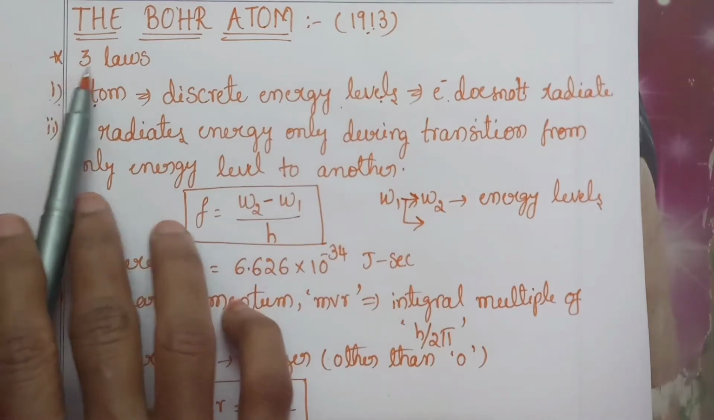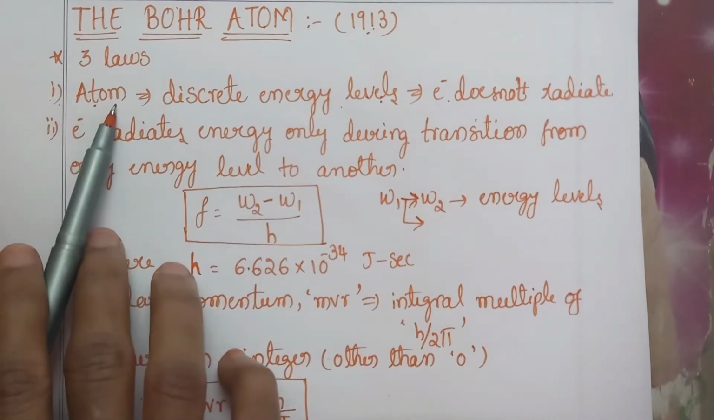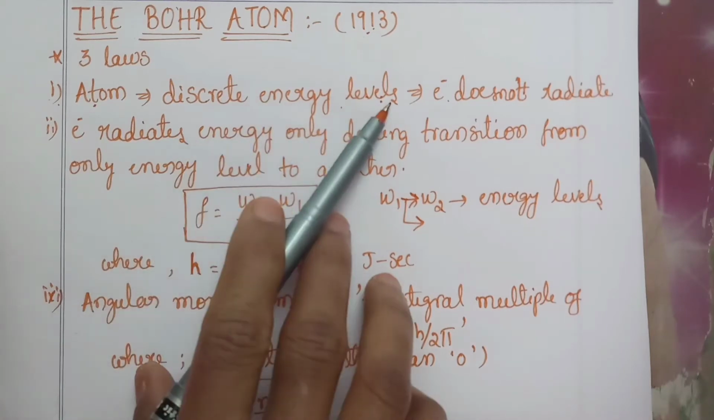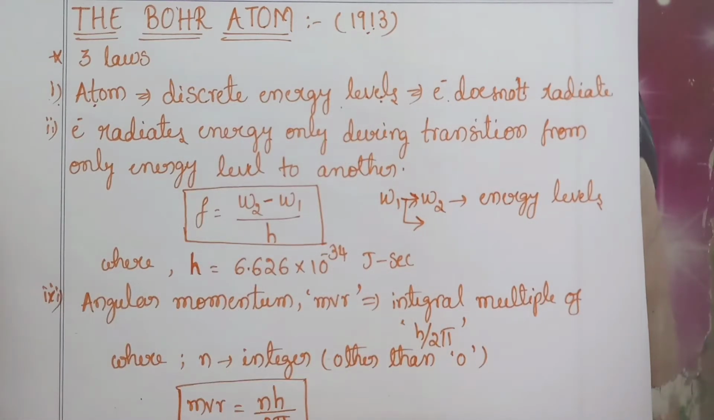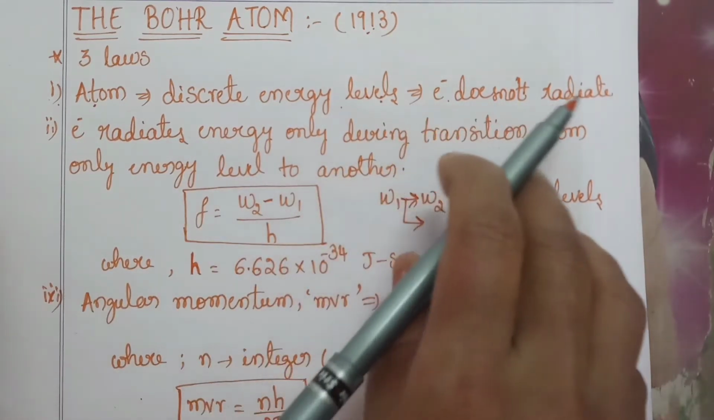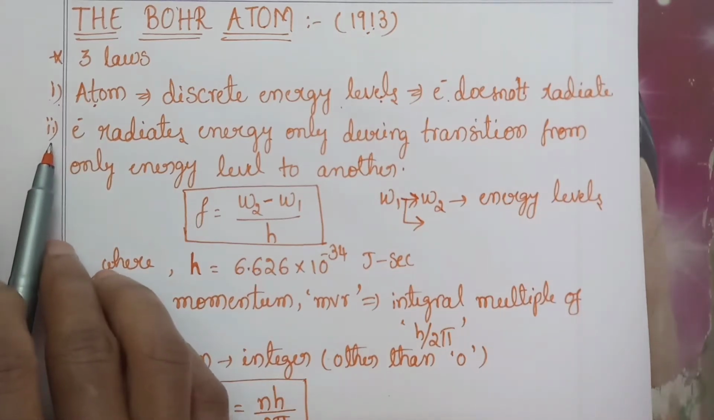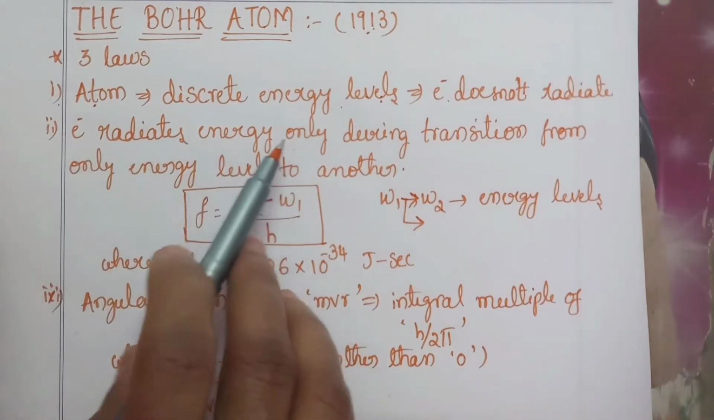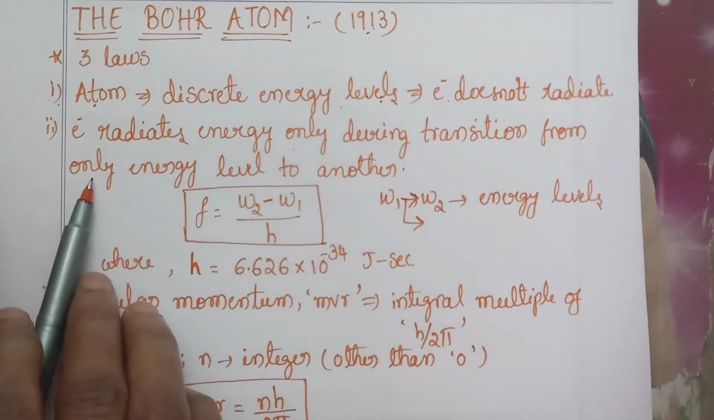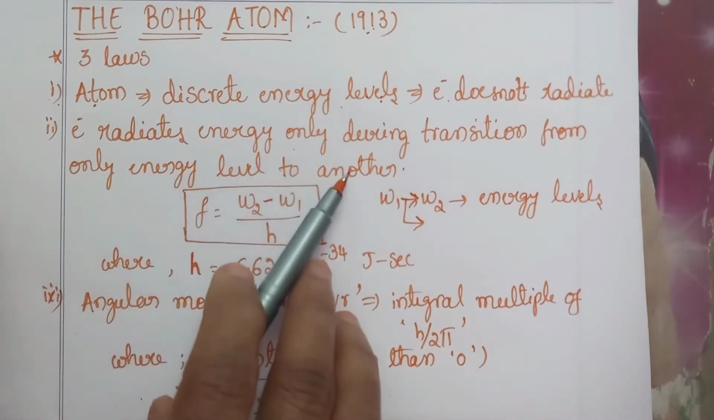He postulated three laws. According to him, the atom should possess discrete energy levels, meaning different energy levels, and the electron does not radiate during its stationary time. That means when the electron is not moving, it doesn't radiate any energy. And the second law is the electron radiates energy only during the transition from one energy level to another energy level.